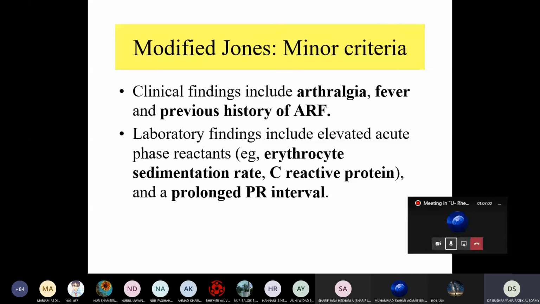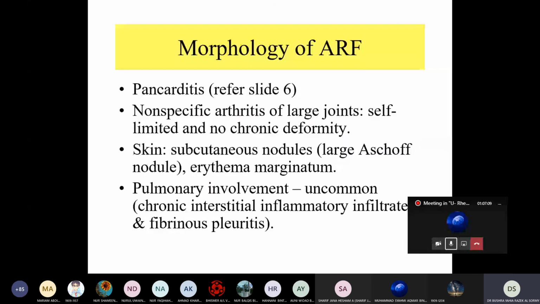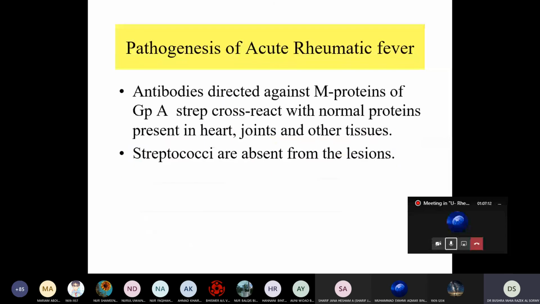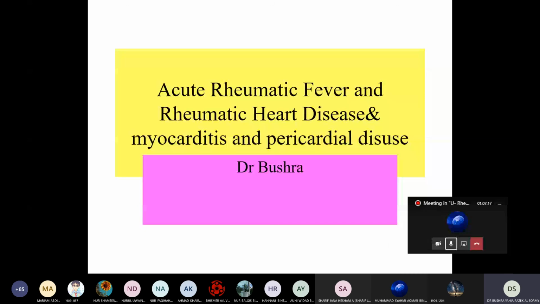And sometimes we have murmur if we have regurgitation, depending on which area is affected.